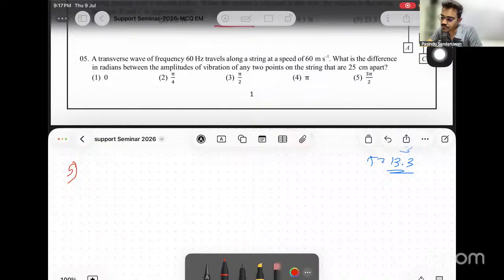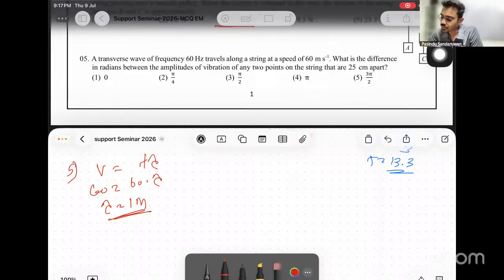A transverse wave of frequency 60 Hz travels along a string at a speed of 60 m/s. What is the phase difference in radians between the vibrations of any 2 points of the string 25 centimeters apart? To find the phase, that is called the phase angle, first we have to know lambda. Then apply v equals f lambda. v is 60, f is also 60, which means lambda equals 1 meter.